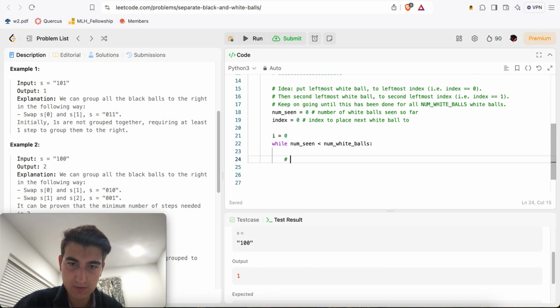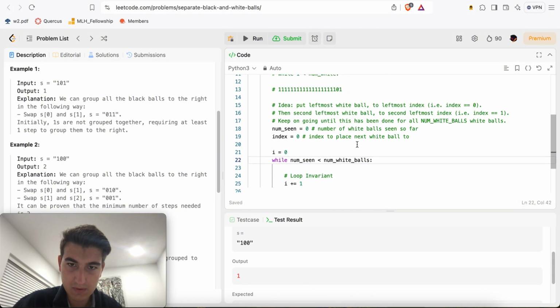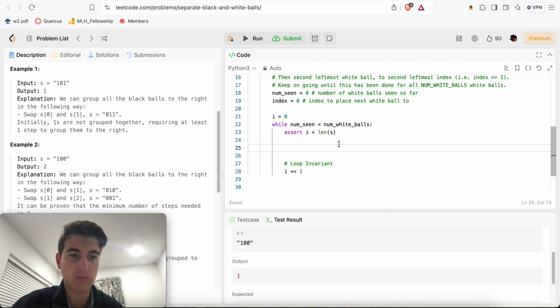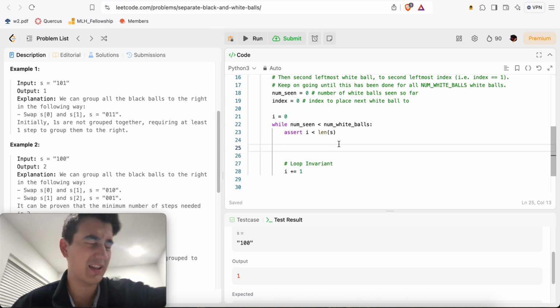And here we're going to do loop invariant i plus or equal to 1. We'll just put that assert in there because it should always be true, and then at the end we'll remove it. Okay, let's drink some water.